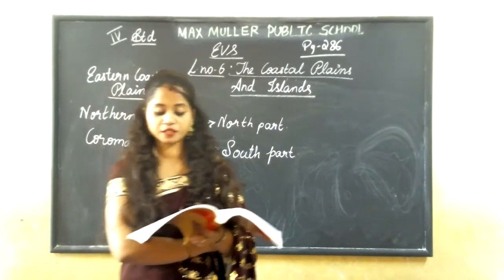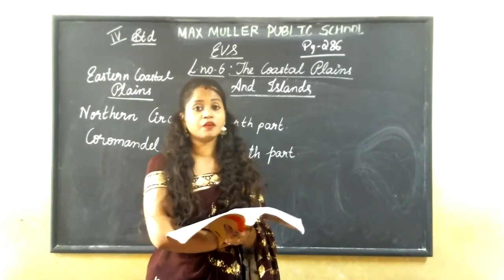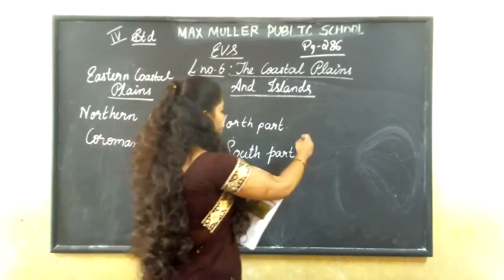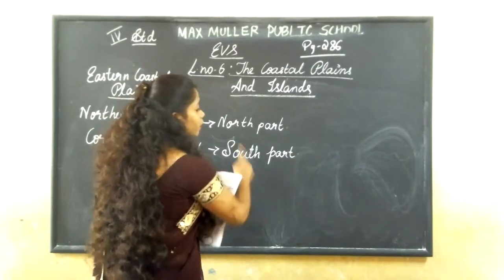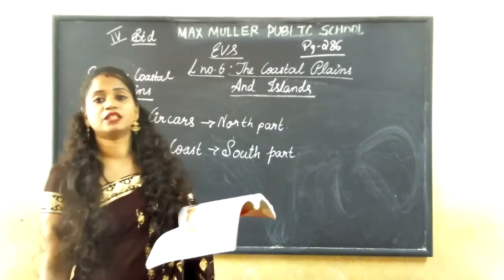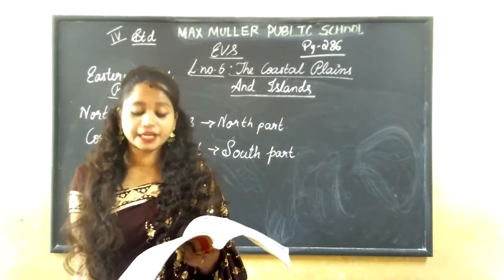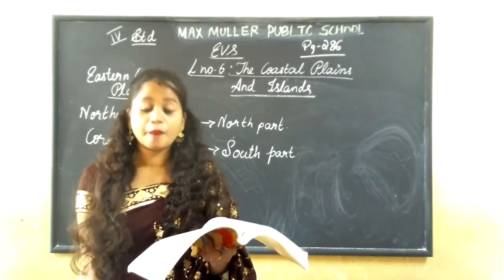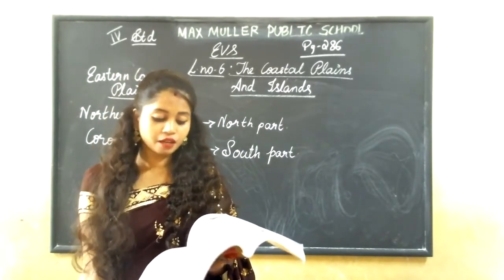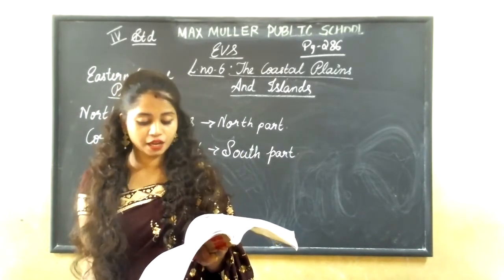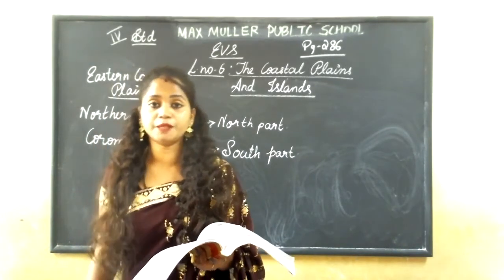Overall, the coastal plains cover some parts of these states.